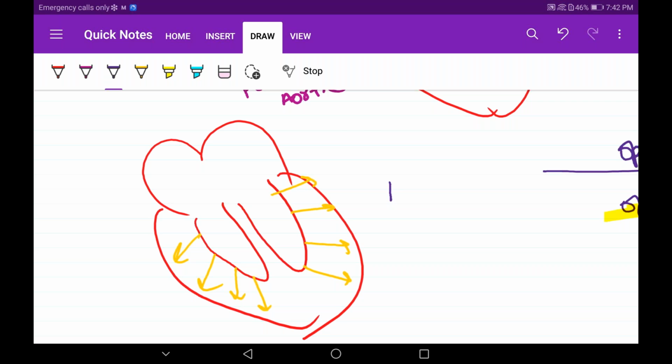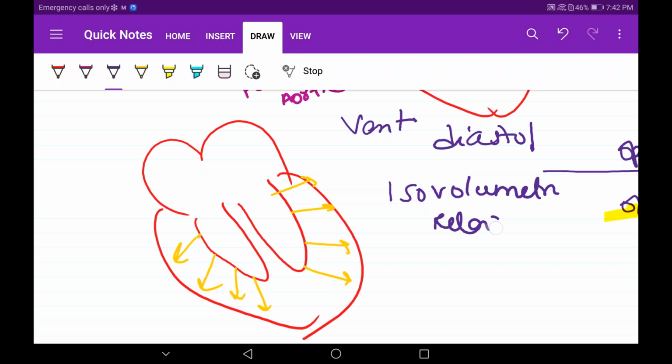Simple. We are in ventricular diastole. So I already explained the protodiastole. Now we are in the second phase. We'll give it a name, isovolumetric relaxation. Now again you will ask me, why is it called isovolumetric?